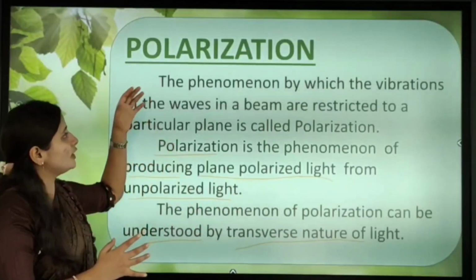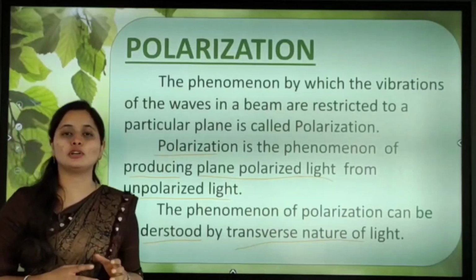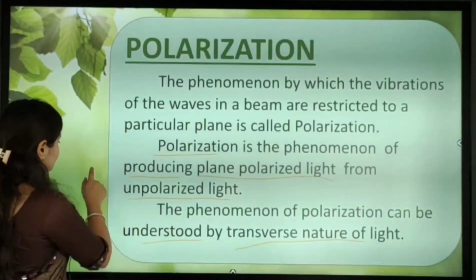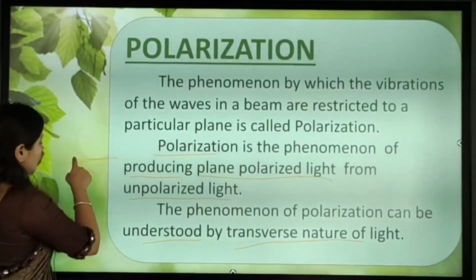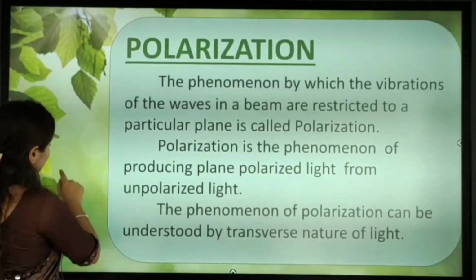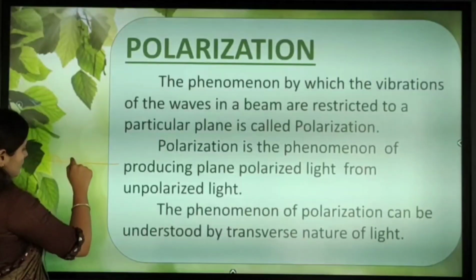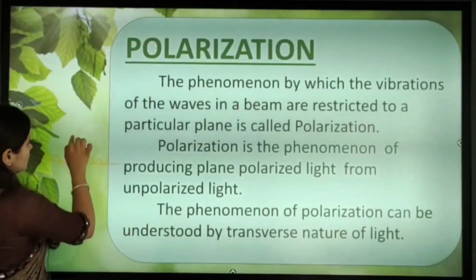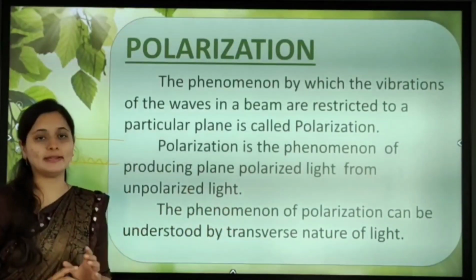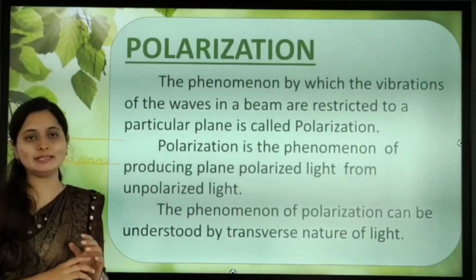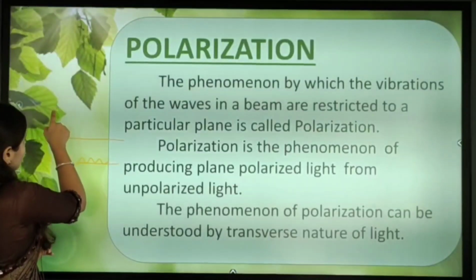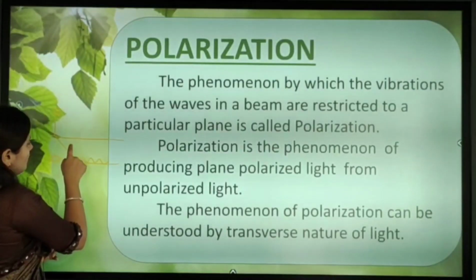Whatever light we are using for polarization will be transverse in nature. So what is the transverse nature of light? Consider light propagating in this direction. Transverse nature means the light is an electromagnetic wave, which has an electric field as well as a magnetic field.